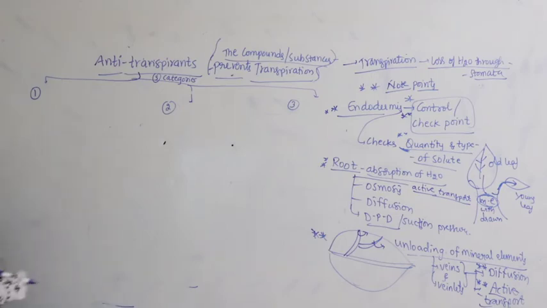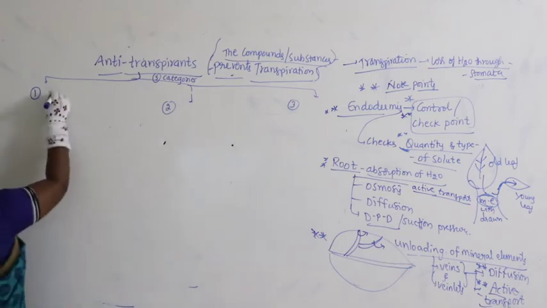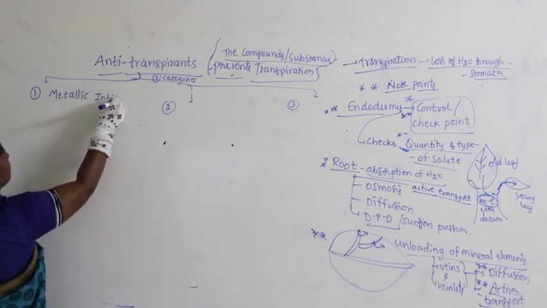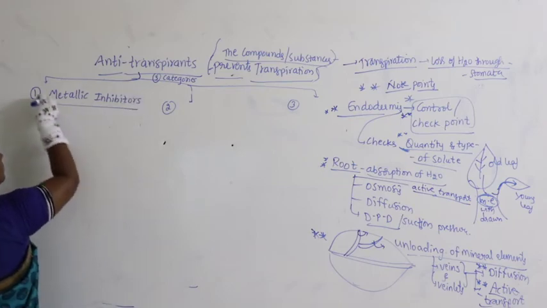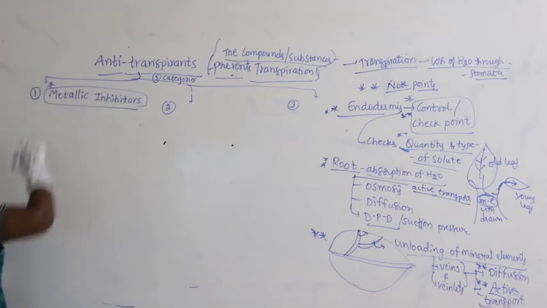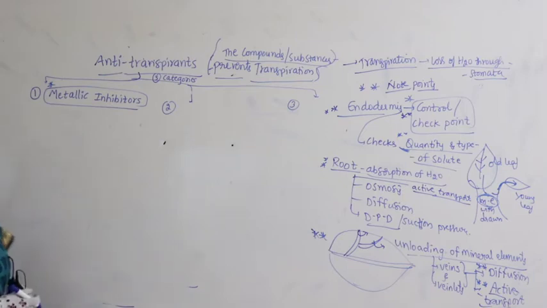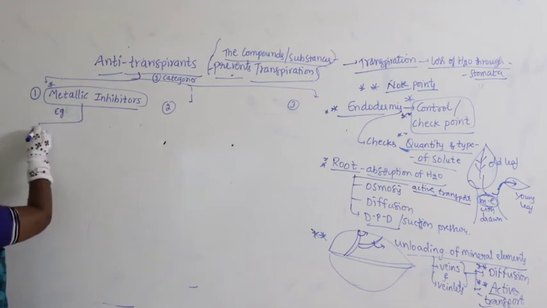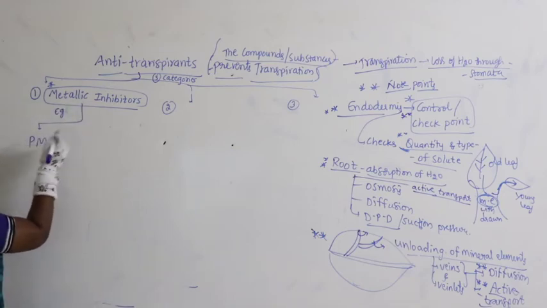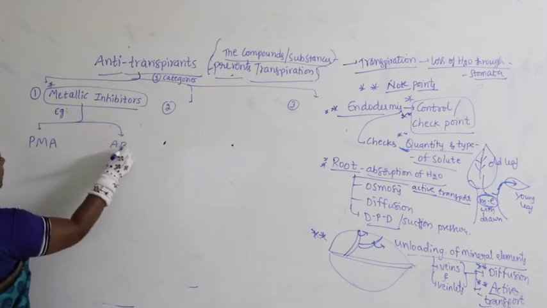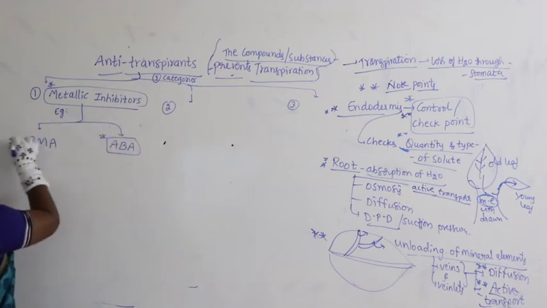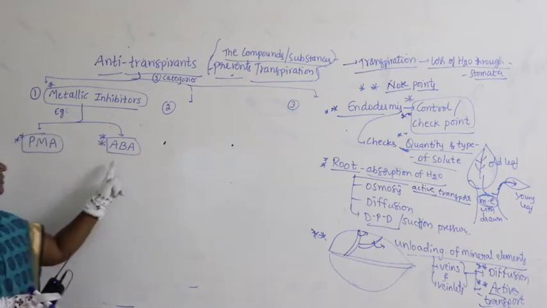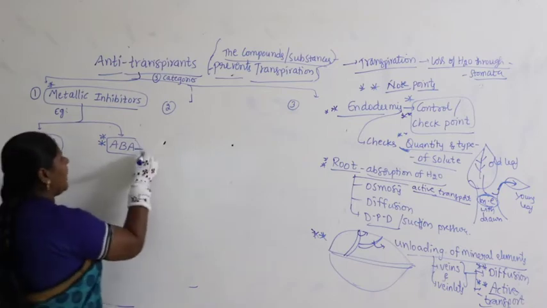Now, the first category is called metallic inhibitors. In metallic inhibitors, again we can take two important examples. One is PMA, the other one is ABA. ABA, we all know it very well, we studied it quite a number of times in the last chapter on plant growth regulators. What is ABA? Abscisic acid.